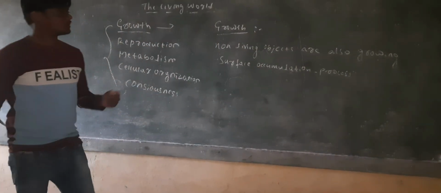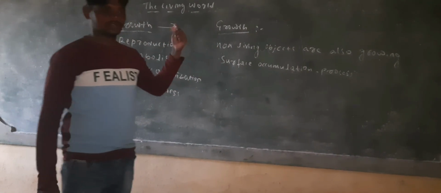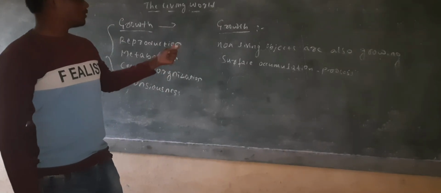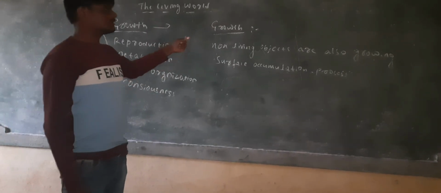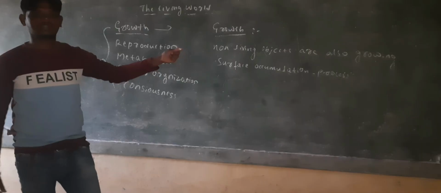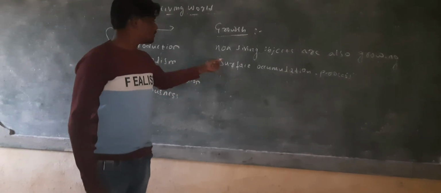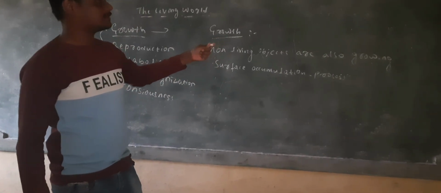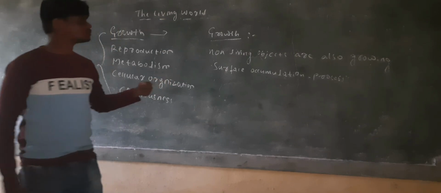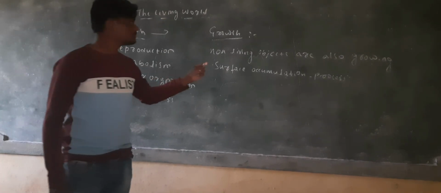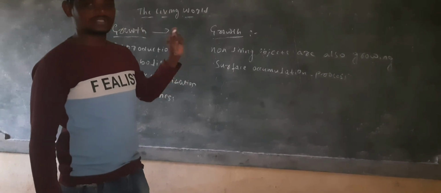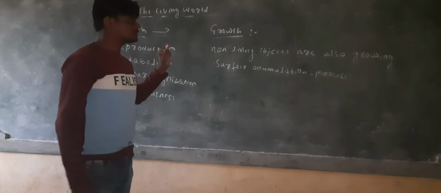So non-living things also show growth, right? As of now, growth is a non-defining feature of living organisms, because non-living objects also show growth, and living organisms also show growth. So there is no clarity between the two. That's why growth is a non-defining feature.